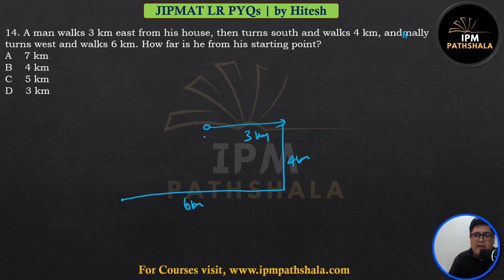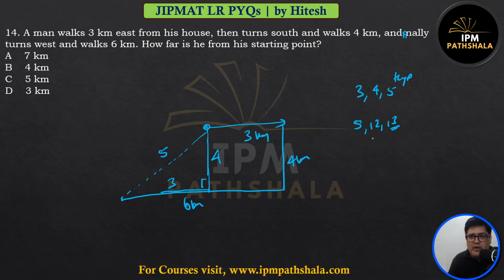What matters is if I drop a line here, from his reference, he is 3 units to the left and he is 4 units down. So, how far is he? You need not apply Pythagoras theorem. If you remember these triplets 3, 4, and 5, this is the hypotenuse. It's a triplet. 5, 12, 13. The longest side is the hypotenuse.